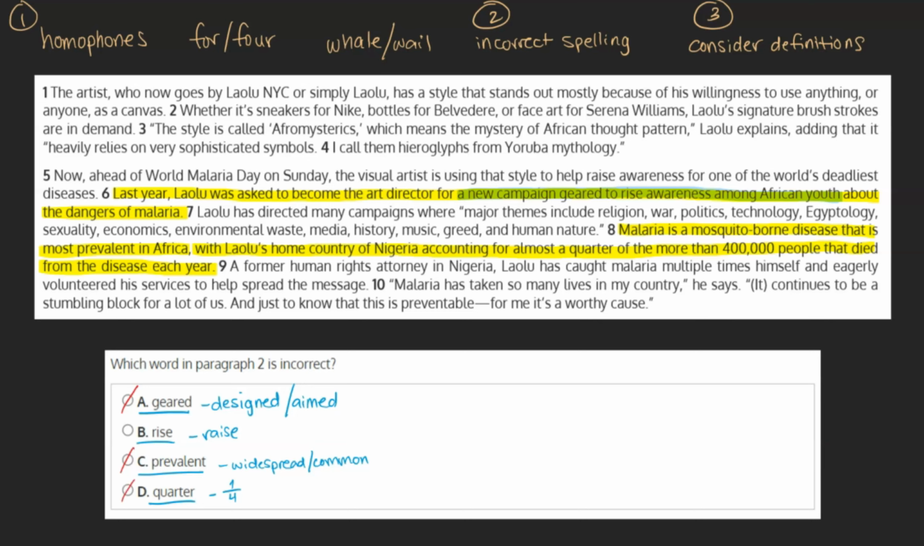Therefore, this can be marked as incorrect, and our original answer of choice B can be marked as our final answer.